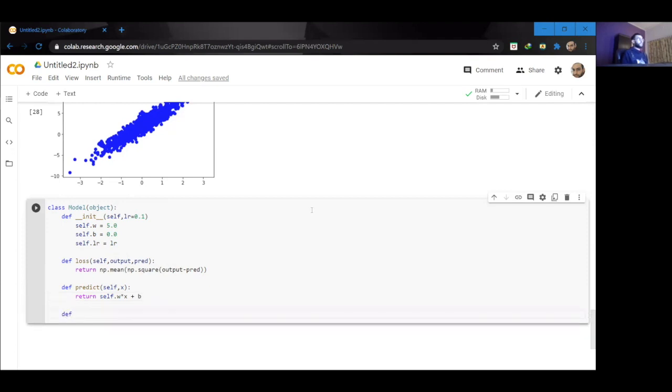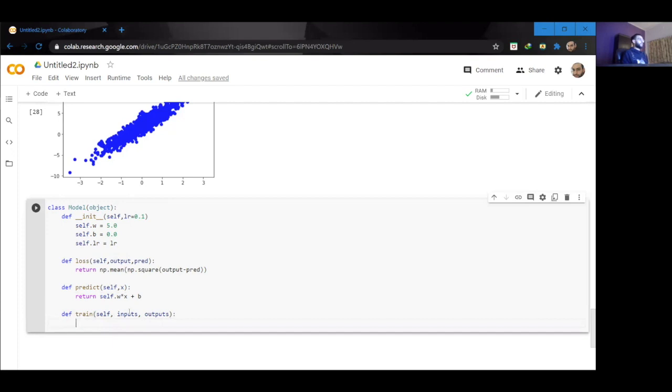So next we need to create a function that actually trains our model. So I'm going to say define train. Our train function is going to take the inputs and the outputs, and these outputs are the actual outputs that we are expecting out of our model. And in there, I'm going to initialize two lists so that I can store the weights and bias values.